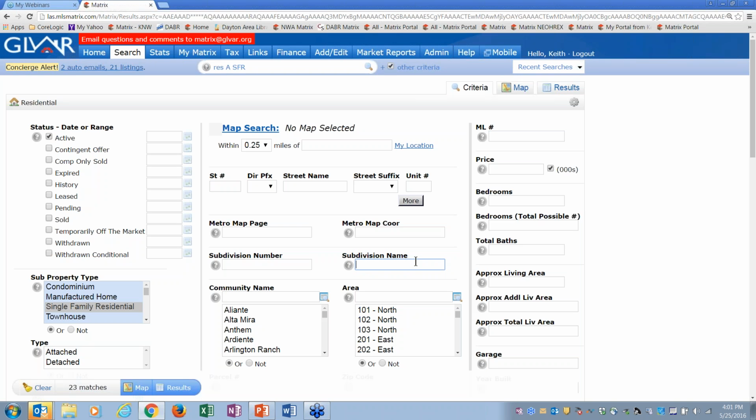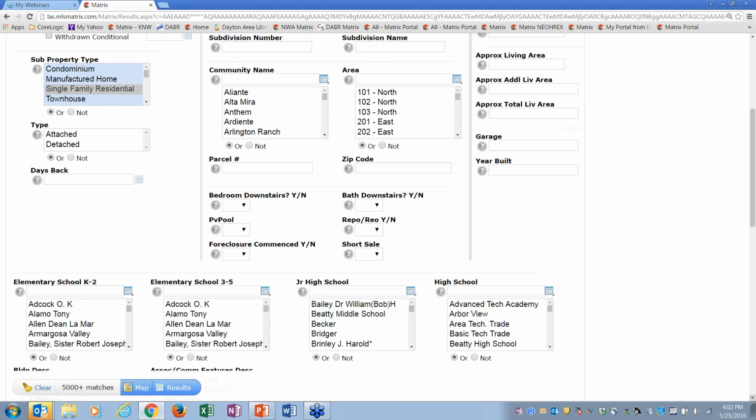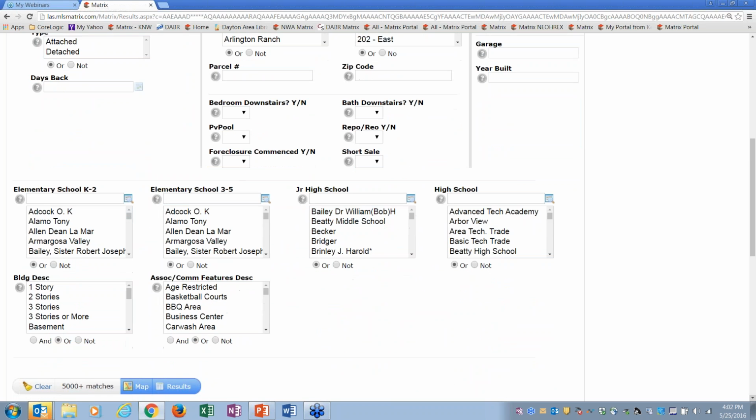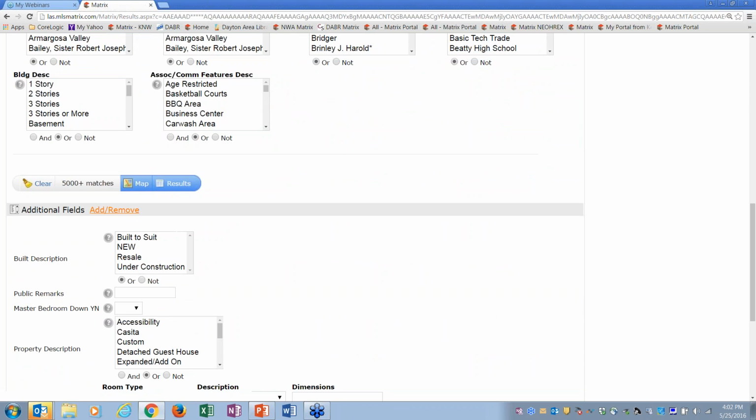So now that's different. That's only with alphanumeric fields. Back here on price, remember we did the plus and the minus in there, okay? That's going to apply to your baths and square feet living, square foot. And if you look at this, there might be some fields that I want to search by, but I just don't see it, like lot description or property description. Well, if I come down here at the bottom, I can add or remove more fields.